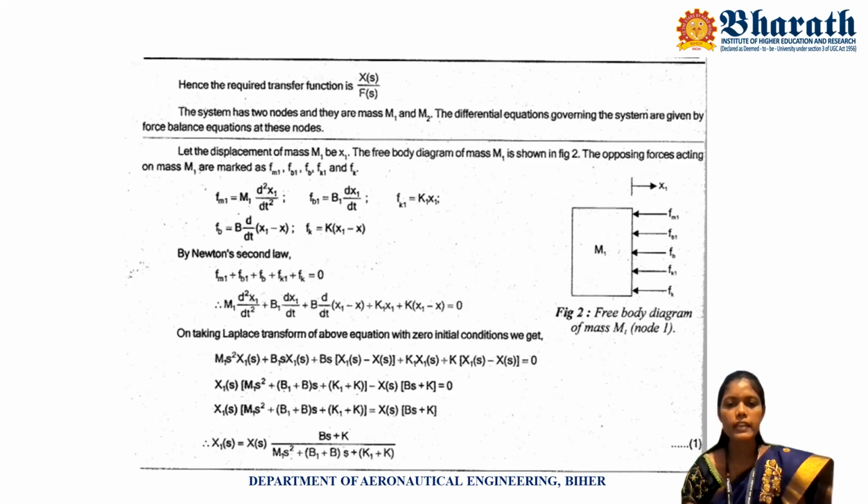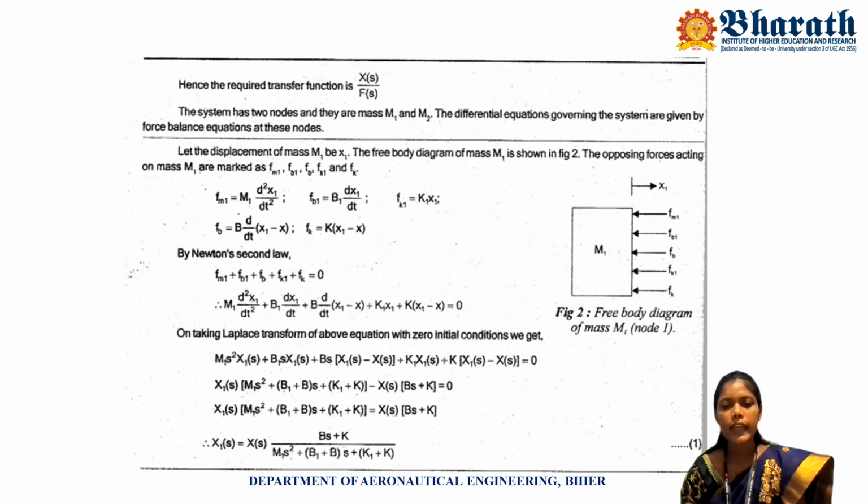Here X1 of s is common, so take it out, so we get X1 of s into (m1 s squared plus (b1 plus b) into s plus k1 plus k).